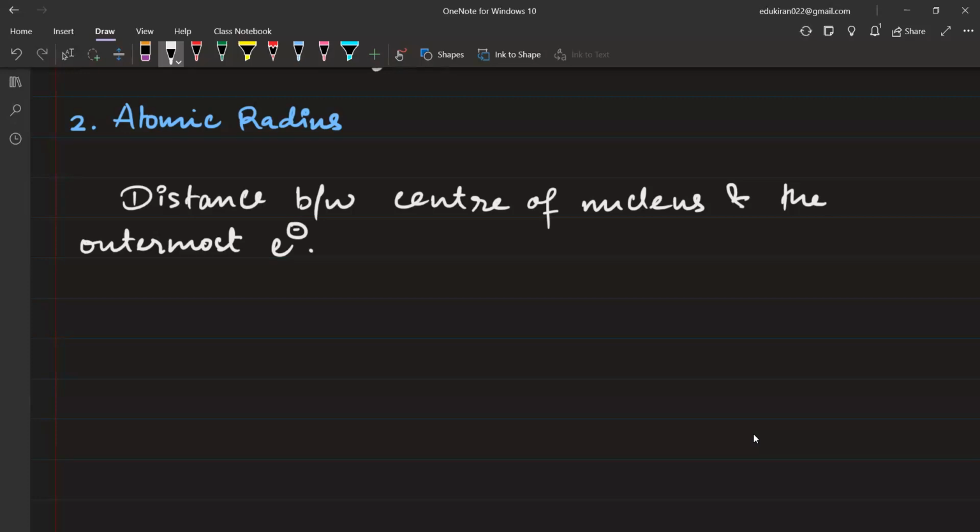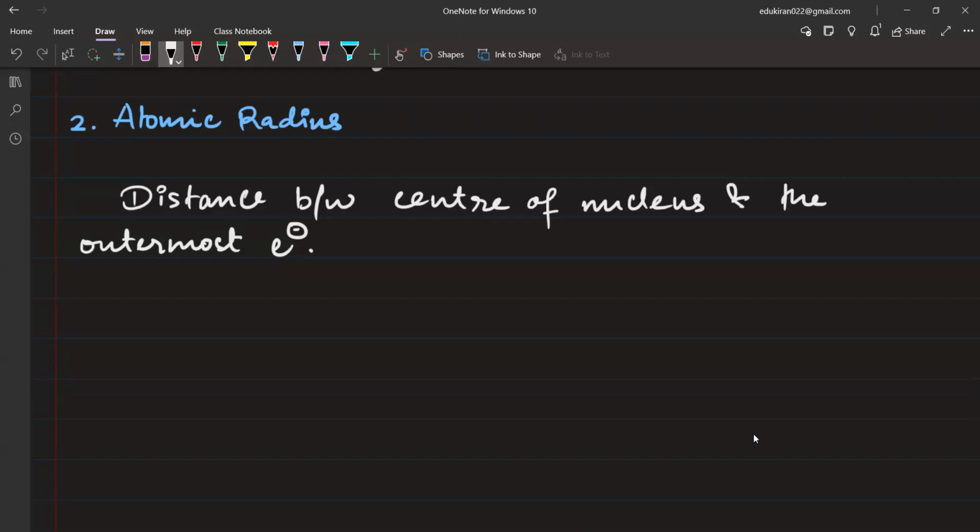Now, accurately measuring the atomic radius is very difficult. Why? First of all, isolation of one atom. How will you take one atom? That's a bigger problem, to have only one atom and then measure it. Next, an atom does not have a well-defined boundary. Why? Because electrons have wave nature, and how can you restrict a wave? These are the two main problems of measuring the atomic radius.